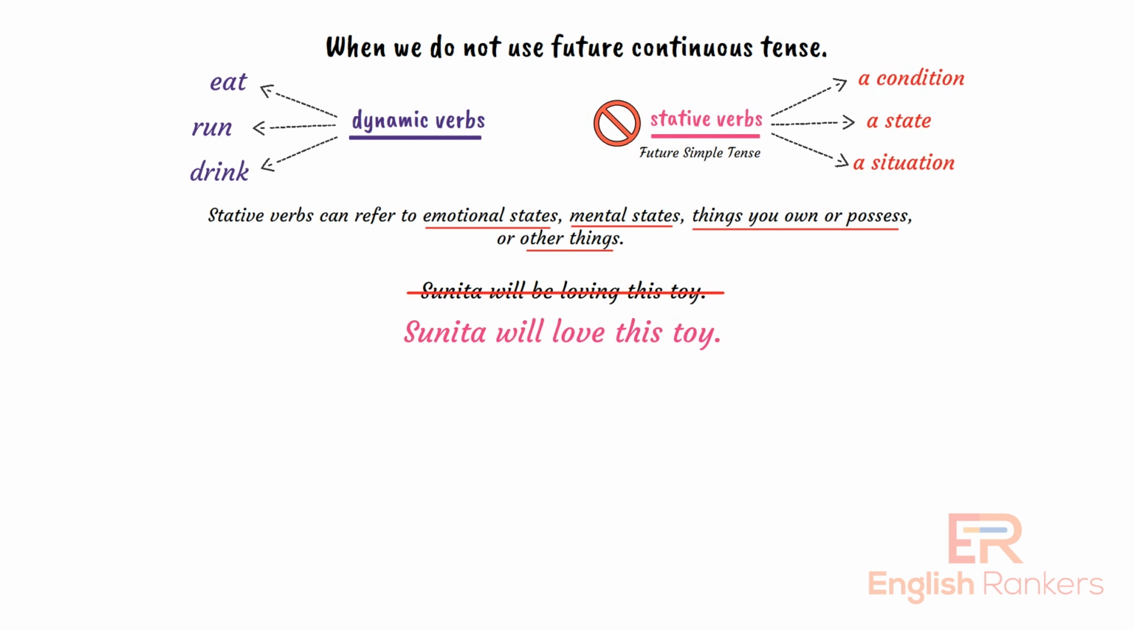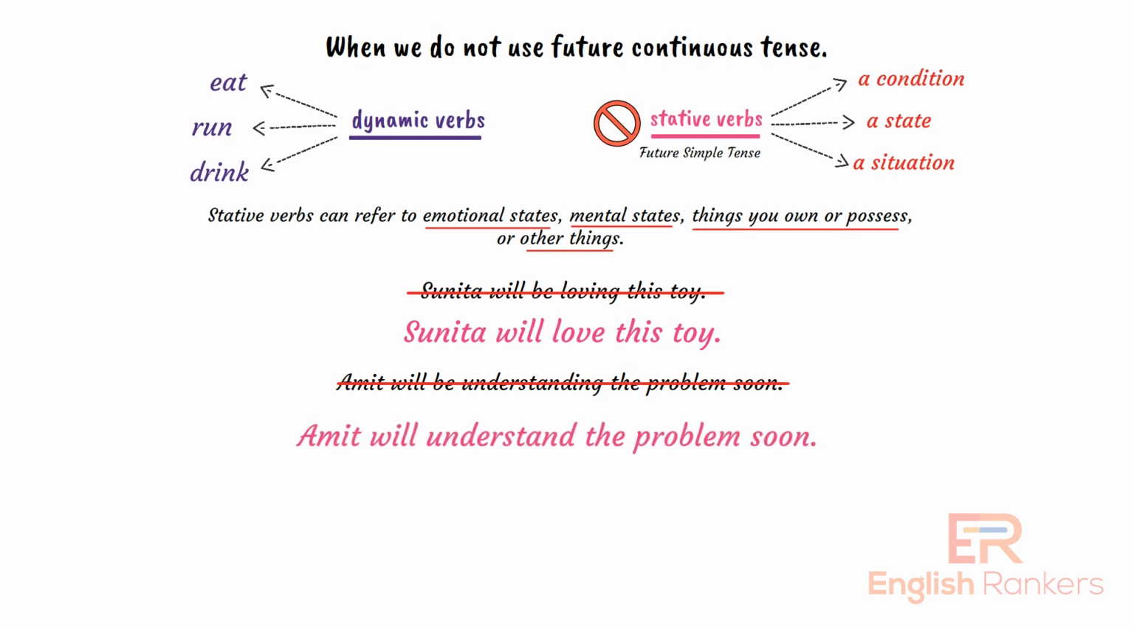For certain kinds of mental states. For example, Amit will be understanding the problem soon. That's wrong. We cannot say that. We would need to use future simple there and just say, Amit will understand the problem soon.